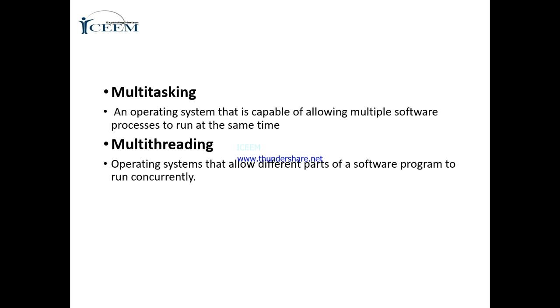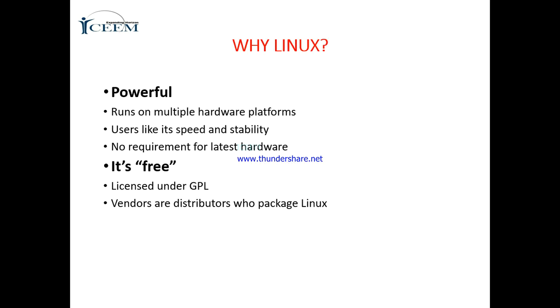Multi-user, multitasking. Then why Linux? Why do we use Linux? Linux is powerful. It runs on multiple hardware. Its speed and stability are very good. There is no requirement of the latest hardware, and most importantly it is a free operating system. Its license is created under the GPL, and for vendors and distributors there is no licensing issue.